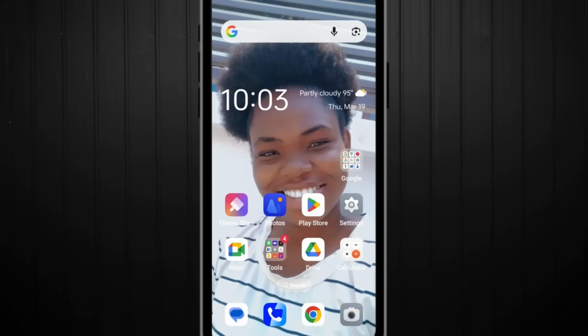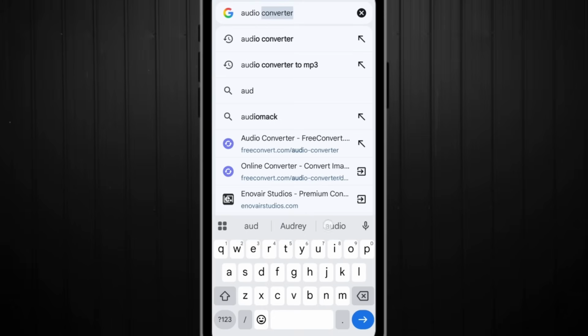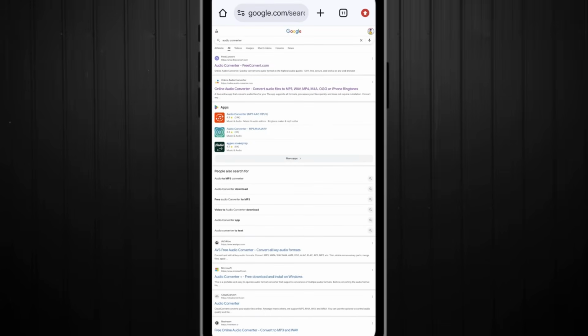So now we have gotten our voice. Let's convert it into MP3 so you can easily use it for your AI videos. It's very simple and very easy. Let's do this. The next step is to make your voice MP3. To do that, go to your browser right here and go to search, type audio converter, right? You see different options right here. That is okay, but simply choose the first one.